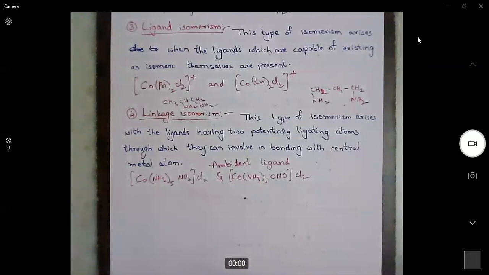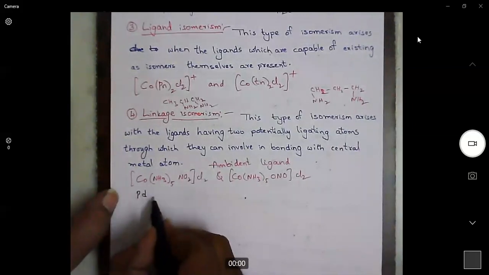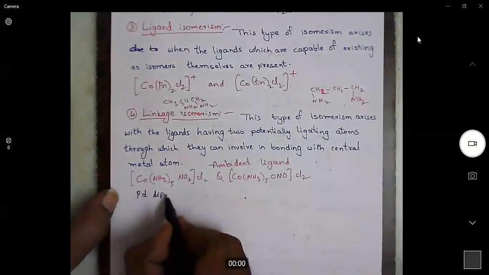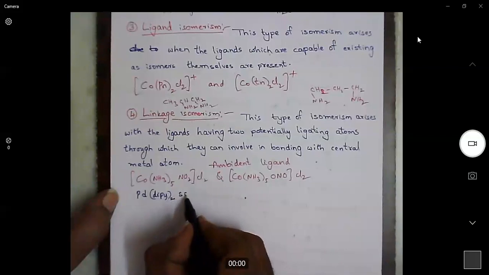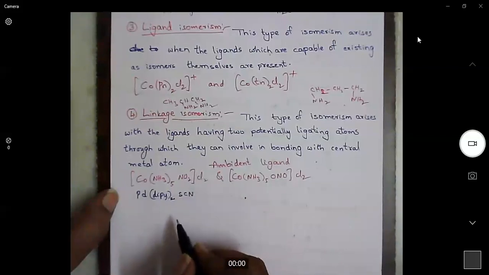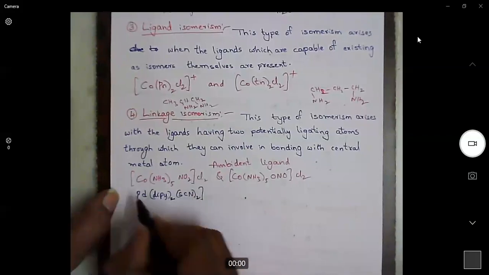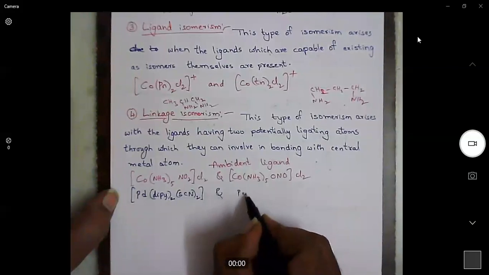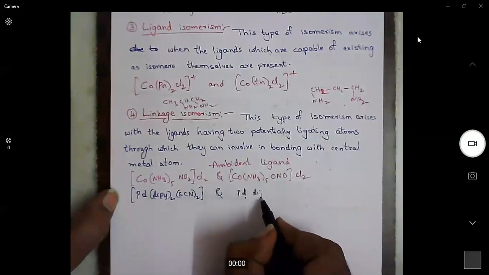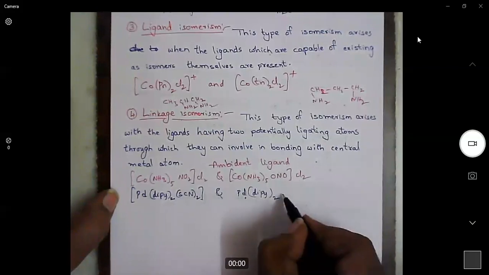I'll give one more example. Thiocyanate ion is another example for an ambident ligand. So if thiocyanate ion is present in a complex, it will exhibit linkage isomerism.